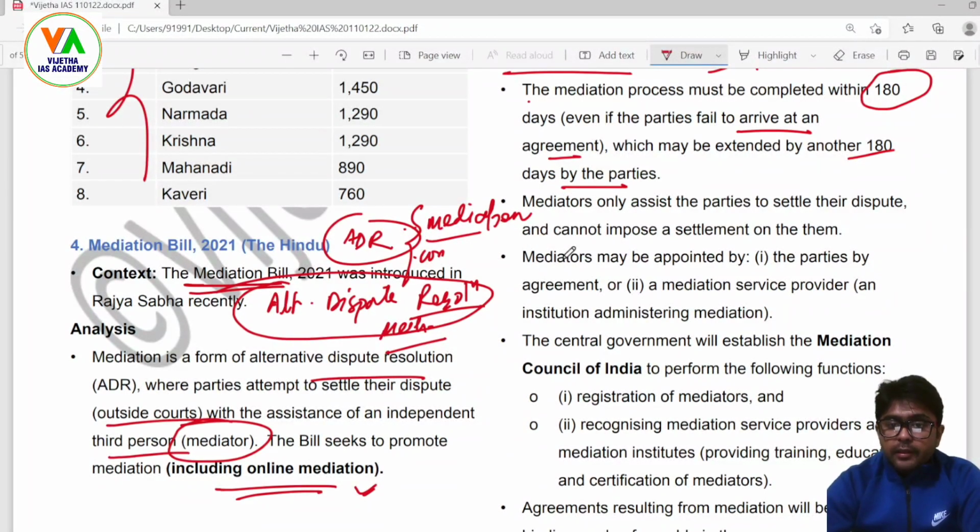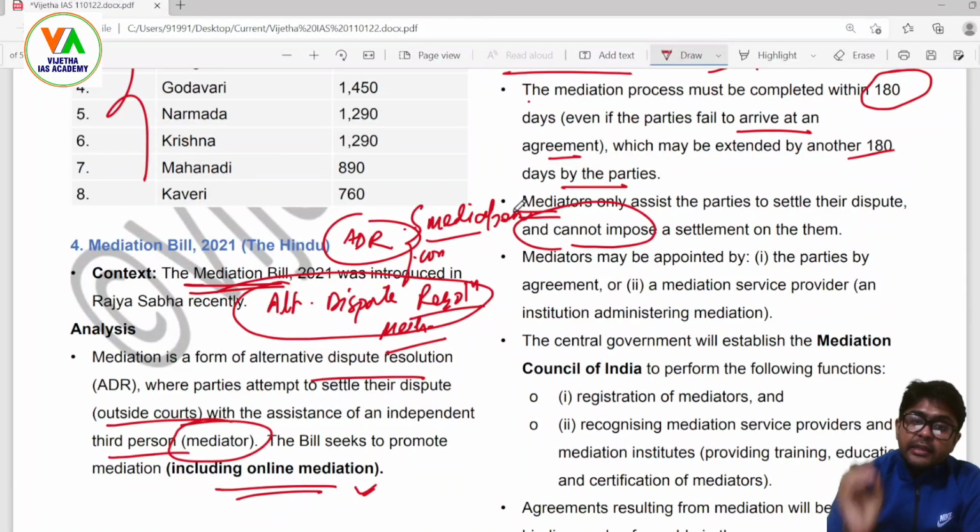Now, mediators only assist the parties to settle their dispute and cannot impose a settlement. They only listen, they write it down, and they have the legal authority to get it done. The mediation outcome will have the same legal sanctity, though it can be challenged in the court.